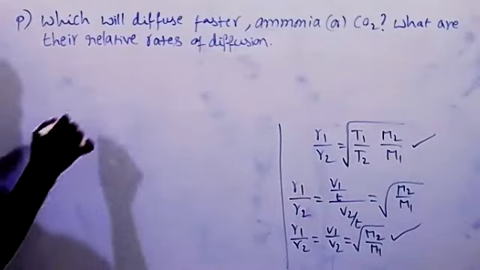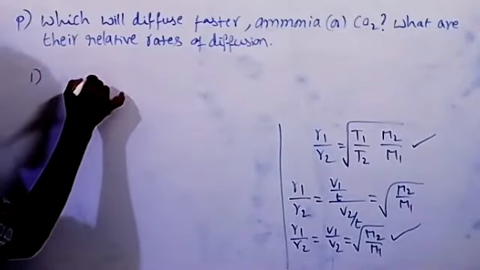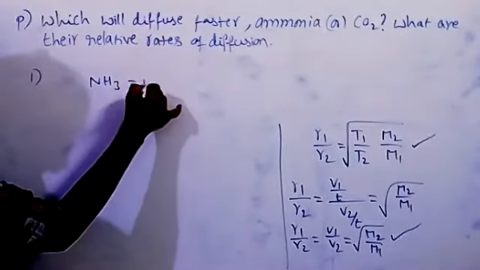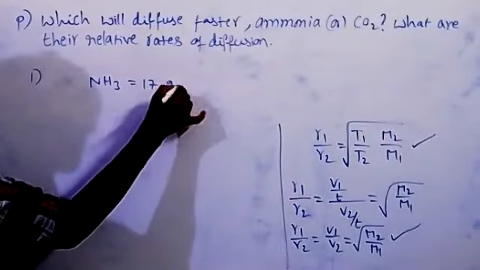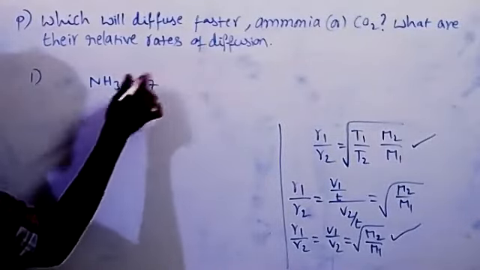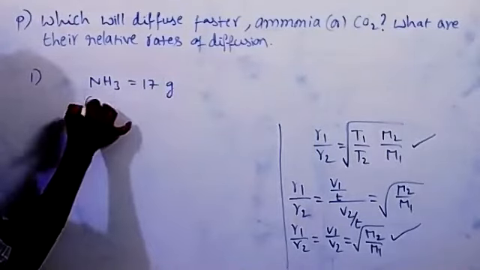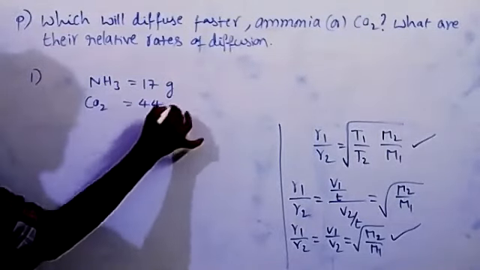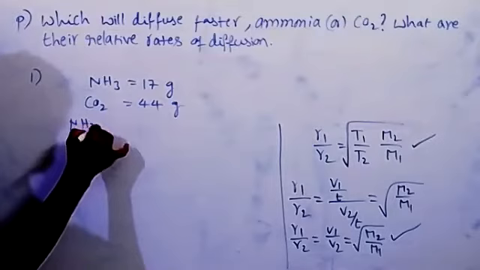Now here two gases are given, ammonia and CO2. Ammonia molar mass is 17 grams, carbon dioxide is 44. So ammonia diffuses faster.